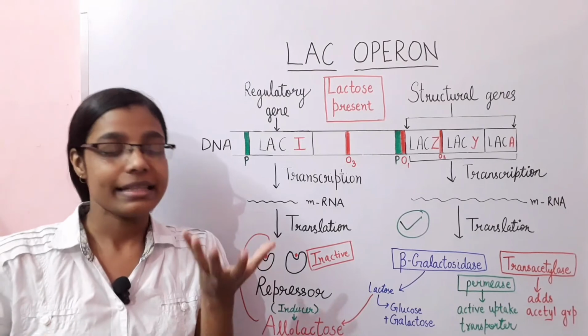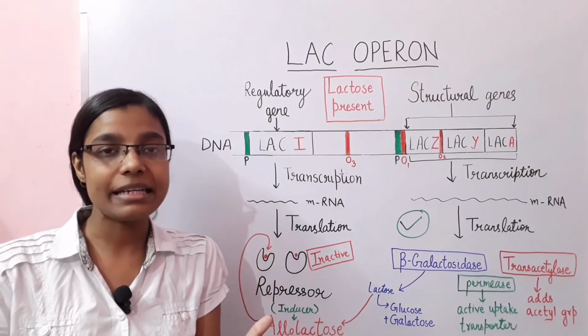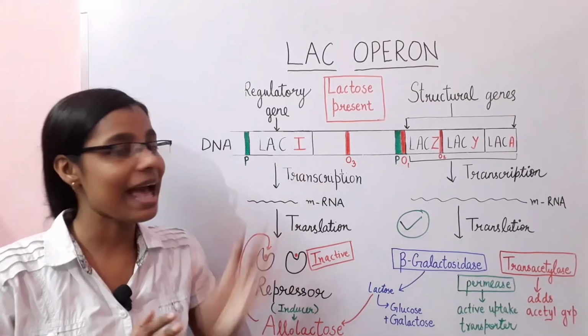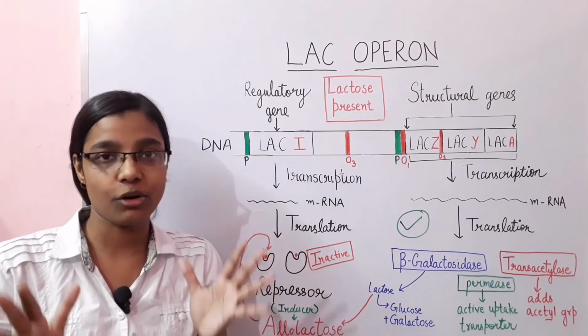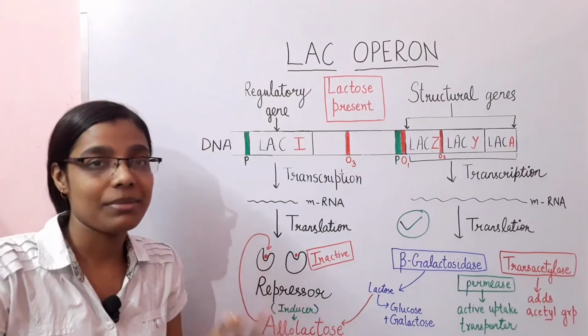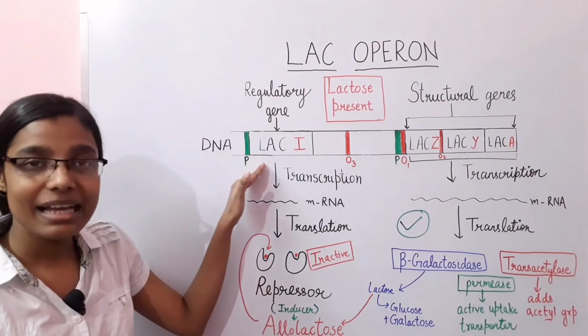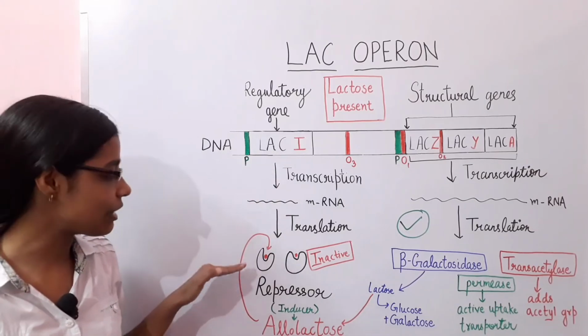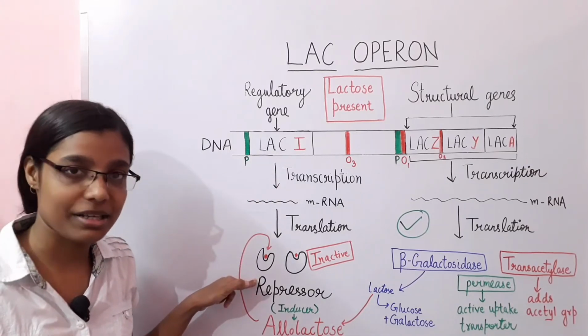So when E. coli is growing in a medium containing lactose, what will be the effect of lactose on the lac operon? We are going to discuss that. When lactose is present in the medium, the LAC-I gene is continuously undergoing transcription and translation, leading to the formation of this LAC repressor.